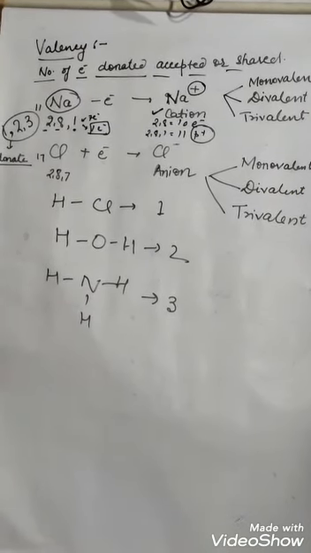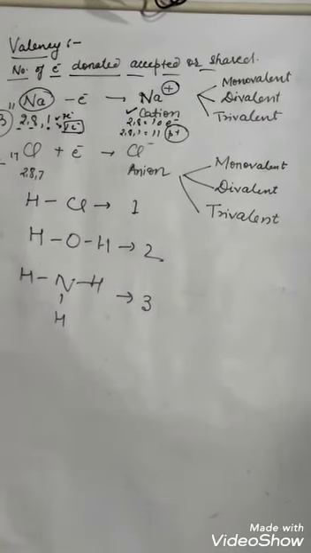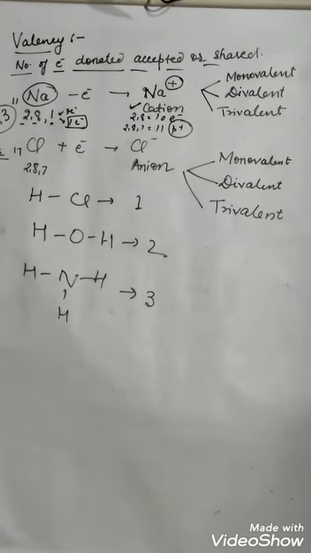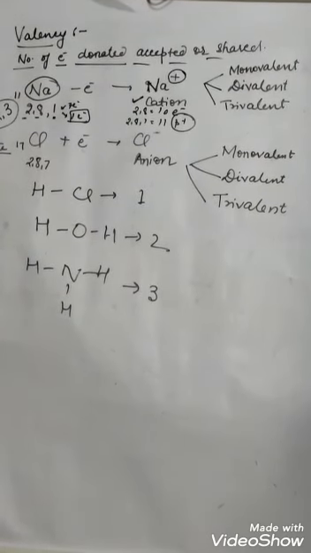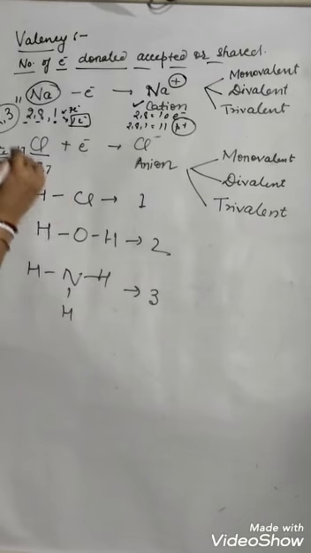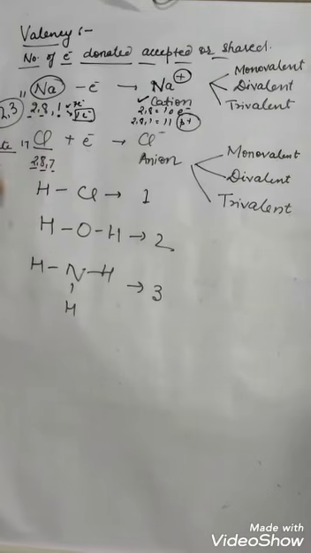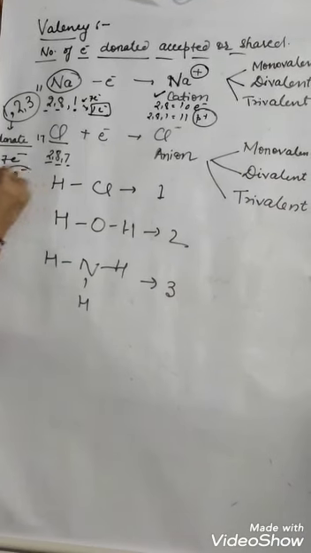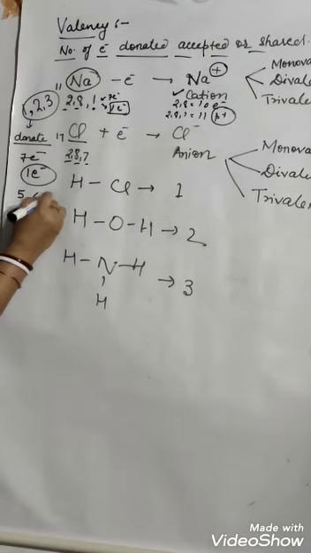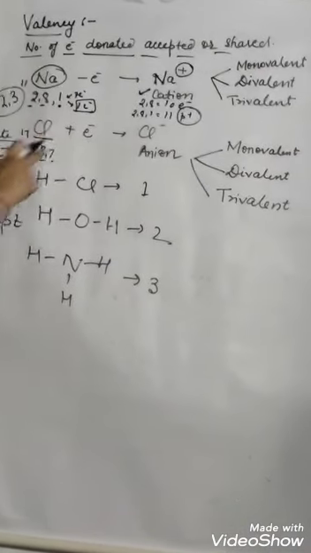Now valency can be of 3 types: monovalent, divalent or trivalent. Mono means valency 1, meaning either it has donated 1 electron or it has accepted 1 electron. First see this, chlorine. Chlorine has 17 electrons. So 2, 8, 7. For completing its octet, either it will donate 7 electrons or it should accept 1 electron. So the easy task, we accept 1 electron. So always remember, whenever any atom has 5, 6, 7 electrons, it tends to accept electrons. So it will accept 1 electron.